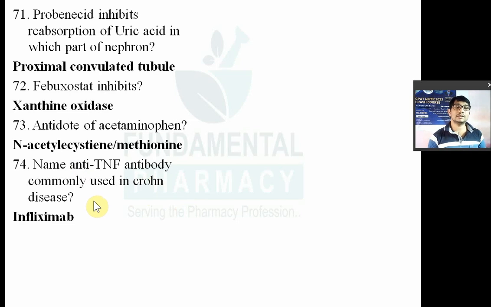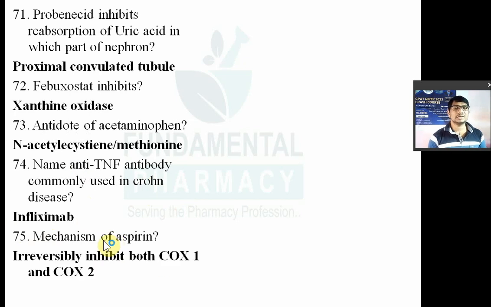Now next question: what is the mechanism of aspirin? Mechanism of aspirin. So very simple question. It irreversibly inhibits COX-1 and COX-2, a non-selective inhibitor of COX. So remember, a question has already come on this: irreversible inhibitor of COX-1 and COX-2. That is aspirin. Non-selective irreversible inhibitor of COX. That is aspirin. So it is acetylsalicylic acid, right? It will prevent the formation of prostaglandins, thromboxane A2, etc., and will prevent the inflammation, pain, and fever, right?